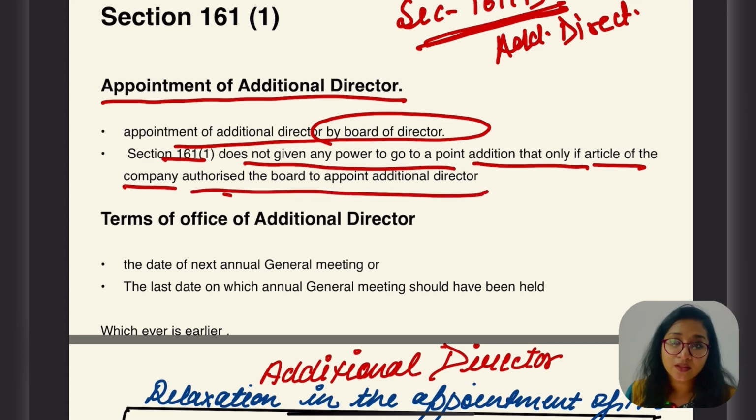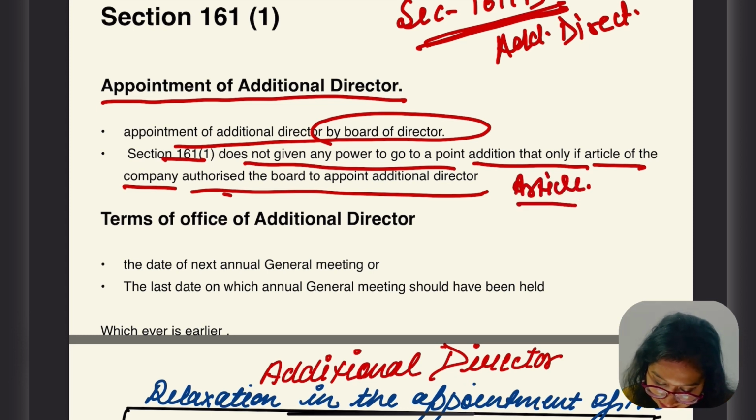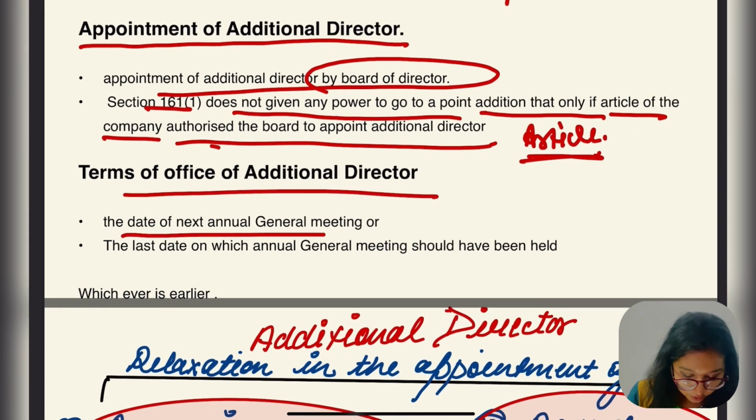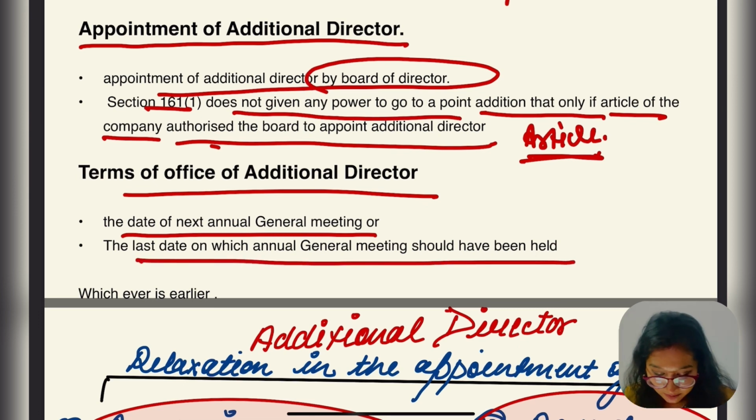What I said is that the law says that if there is an article which specifies that the company can appoint additional director, then we can go for this. But what if the article is silent? Then the company can go for Table F, which gives the same authority to the BOD, right? Terms of office of additional director: the date of next annual general meeting or the last date on which the annual general meeting should be held.